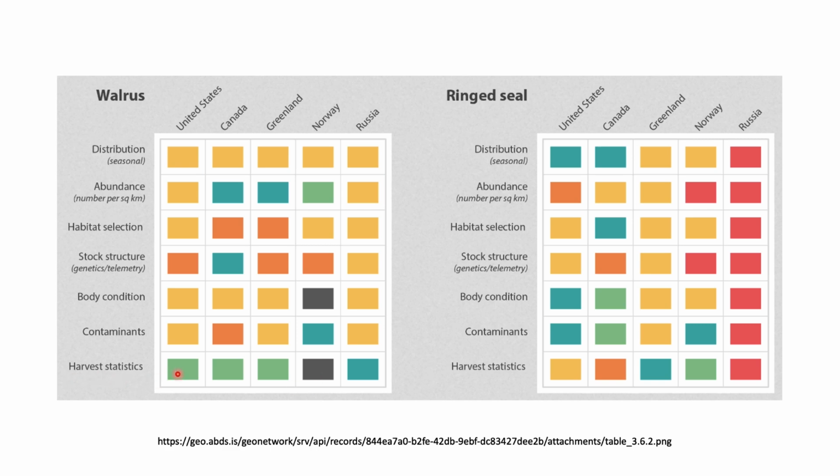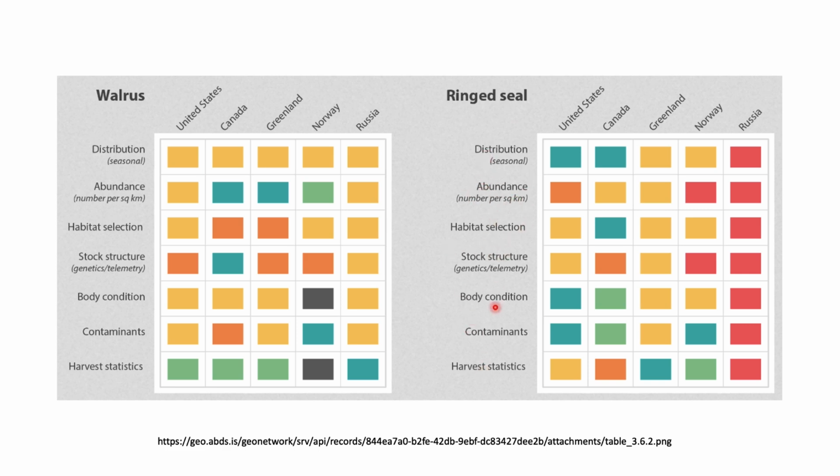So harvest statistics are only for walrus. The harvest statistics are available only in the United States, Canada and Greenland, but not available in the case of Norway, and partially available in the case of Russia. And similarly for the ringed seal, in many places we do not have, or we have only scarce information related to the ringed seals' distribution, abundance, habitat selection and all the parameters.